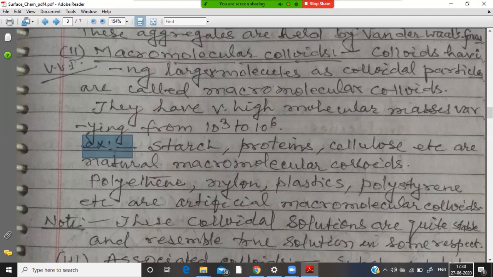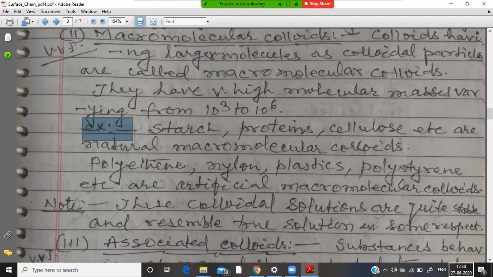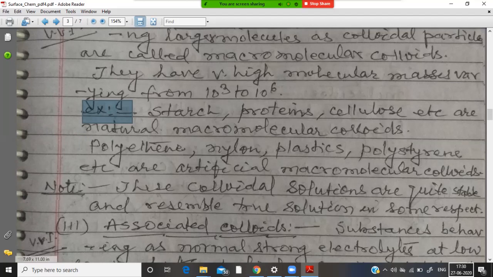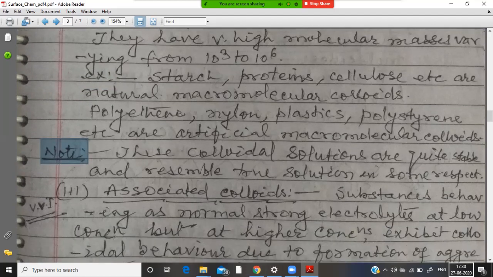Maybe artificial also, like polythene, nylon, plastics, polystyrene, etc. These all are man-made artificial macromolecular colloids. So these colloid solutions are quite stable and resemble true solution in some respect. Now the third classification is associated colloids. So out of all these three, the last one, that is third one, is highly important.